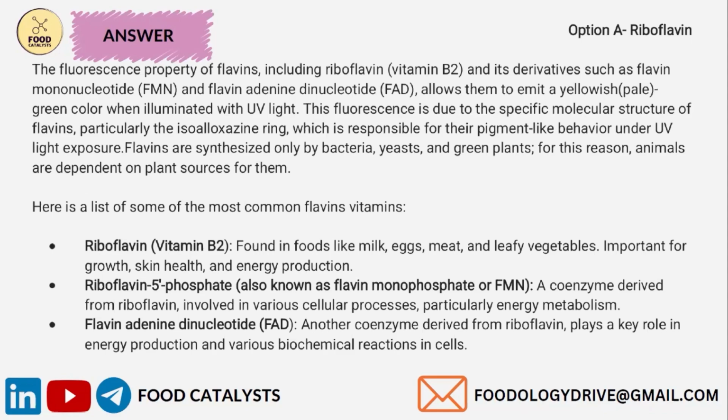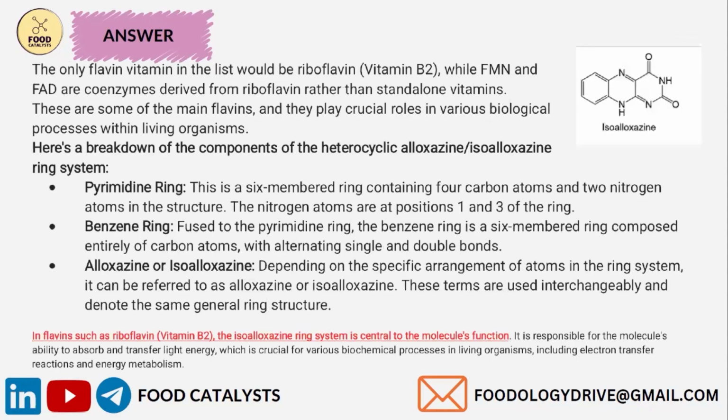Next is flavin adenine dinucleotide, FAD. This is another coenzyme derived from riboflavin, which plays a key role in energy production and various biochemical reactions in the cell. So the only flavin vitamin in the list would be riboflavin. The others are coenzymes. These are some of the main flavins. They play a crucial role in various biological processes.